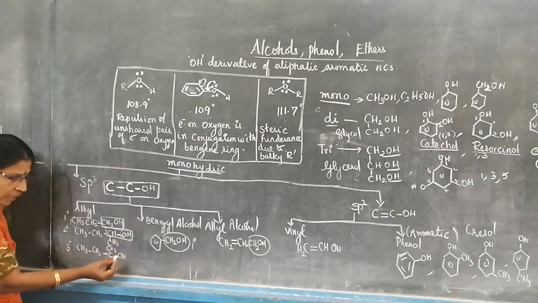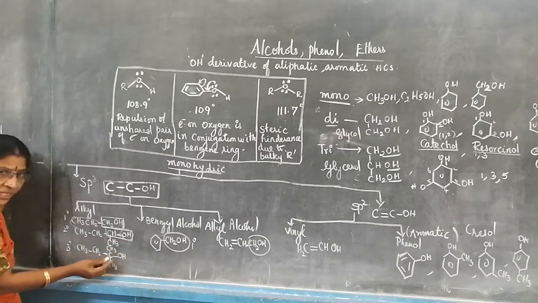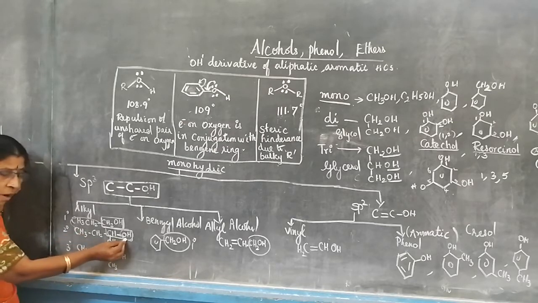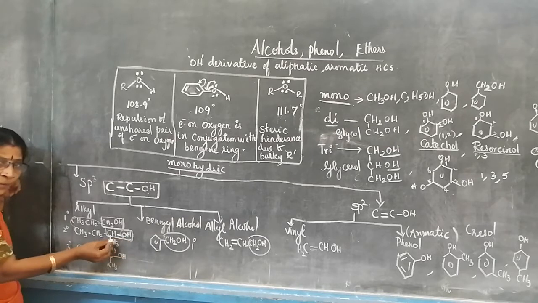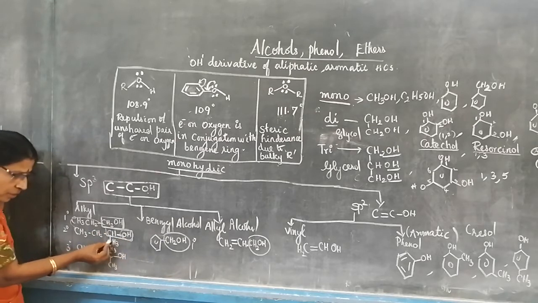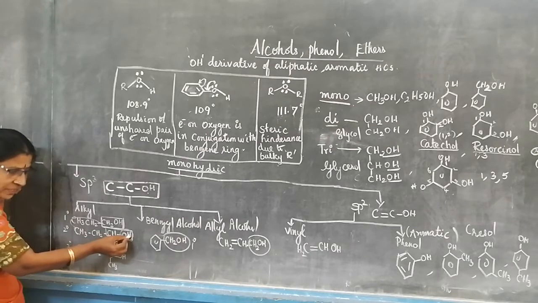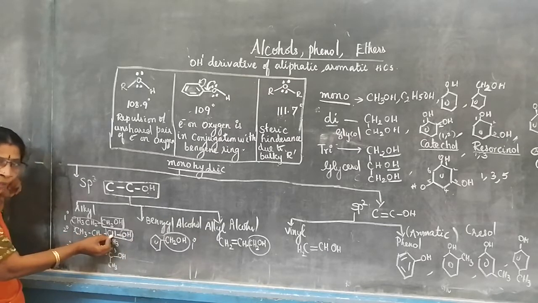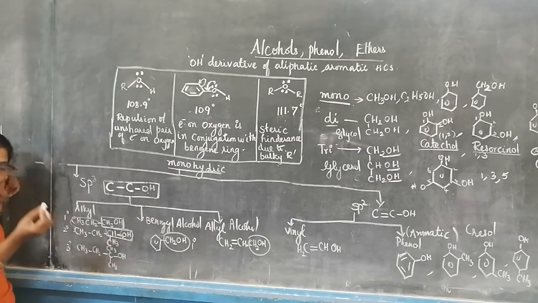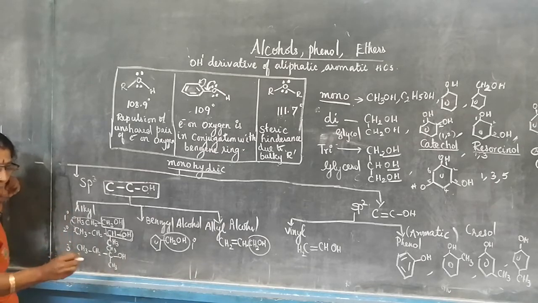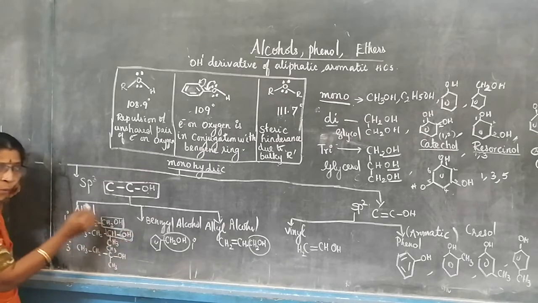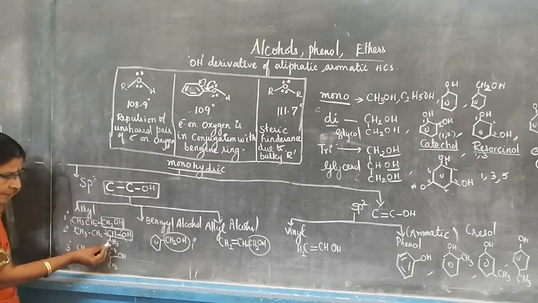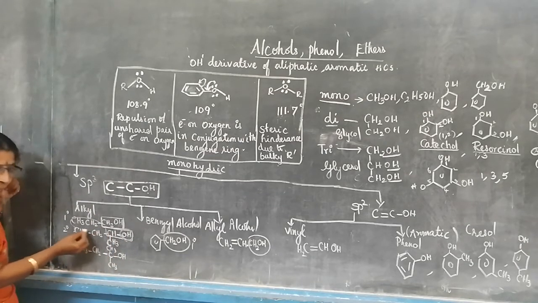Here it is CH2OH. Here it is CHOH. Then where does the chain start numbering? From this end or that end? The OH must be attached to a carbon which has the lowest number. From here, it is the second carbon attached to OH. If I come from the other side, it is the third carbon. We should give the lowest number. In the 11th class we studied the lowest locant rule. OH is a functional group, that means it is attached to a carbon having the lower number. So 1, 2, 3, 4.